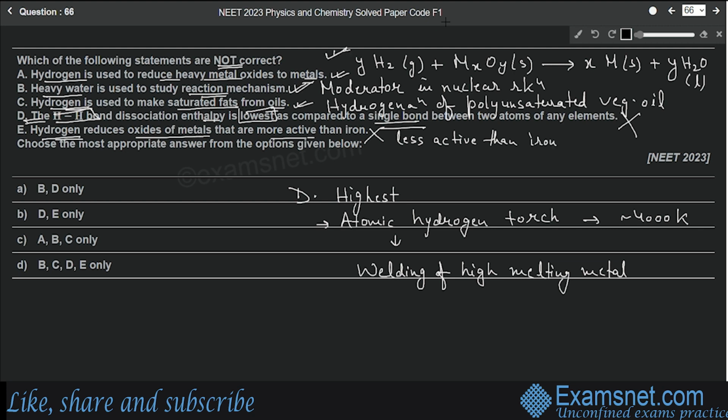Okay, so here we can see that the first three statements are correct, but the last two statements are incorrect. So which ones are correct? A, B and C are correct. But we have to find out the incorrect ones, right? Not the correct ones. So these are D and E, which are not correct. So D and E, that means option B will be the correct answer.